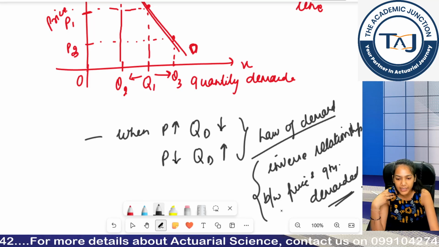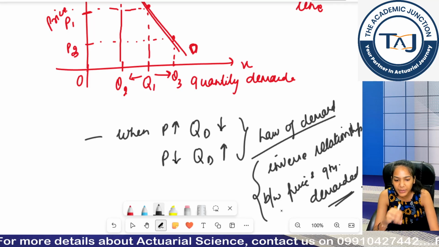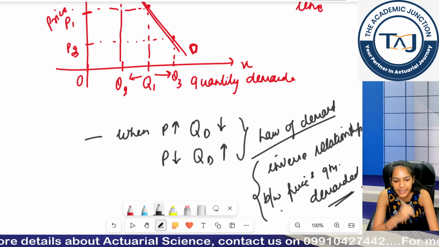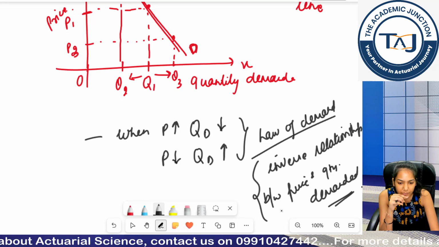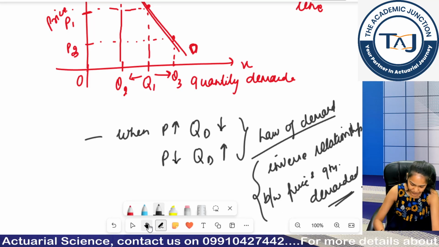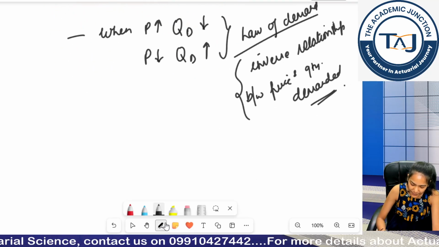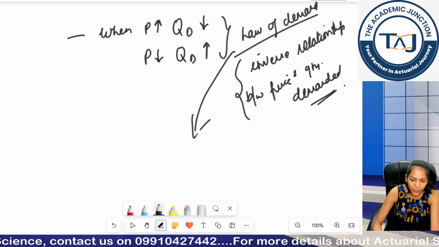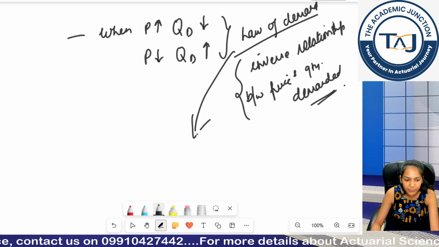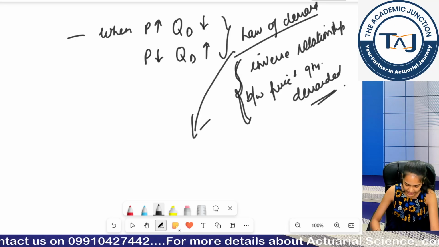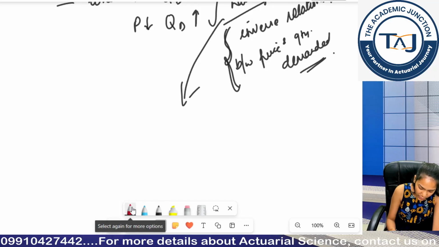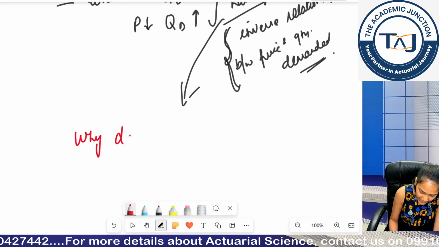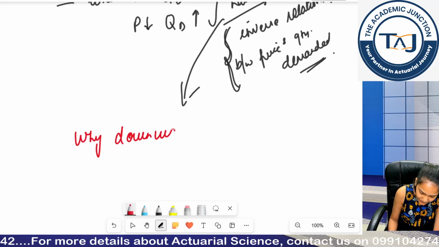If I am increasing the prices of certain good, I would be demanding less. If I am decreasing the price of certain good, I would be demanding more. Clear till now? Now if I move forward, why is law of demand established like this? Or I say, why is my demand curve downward sloping? Why downward sloping?